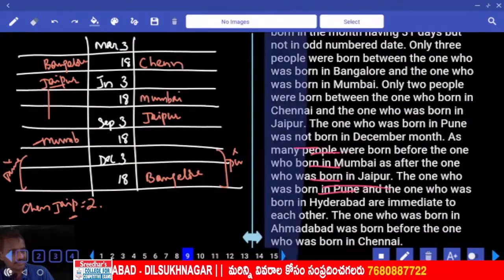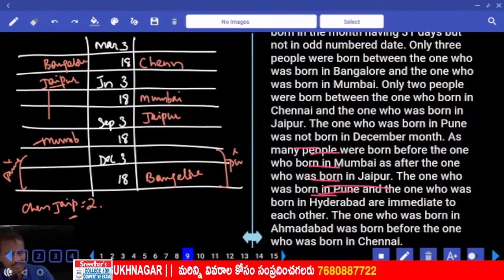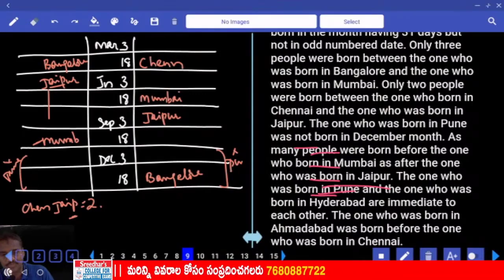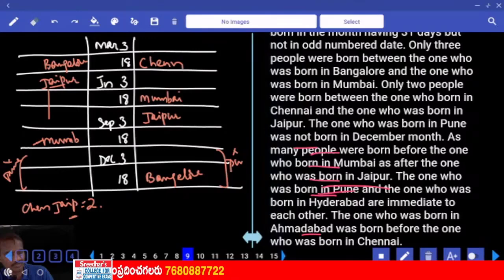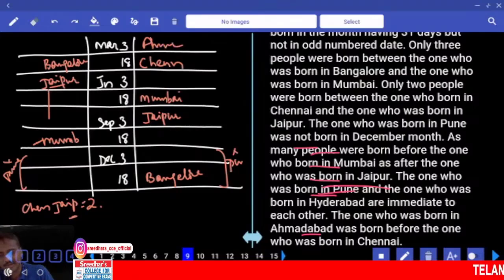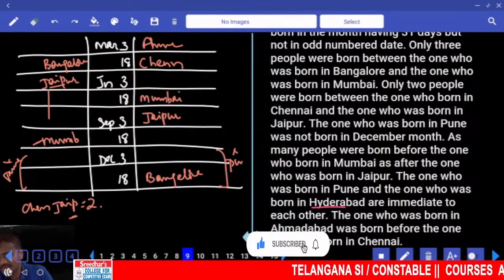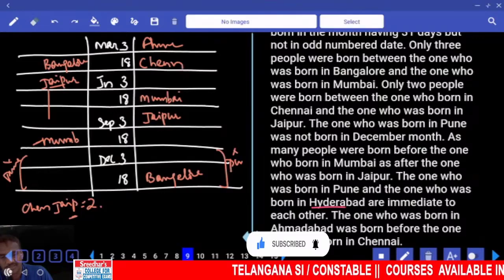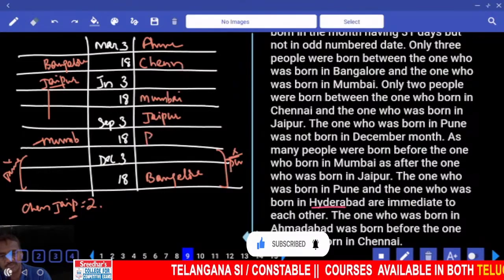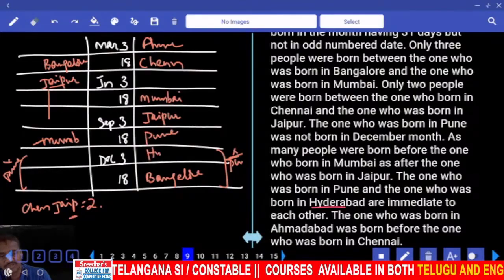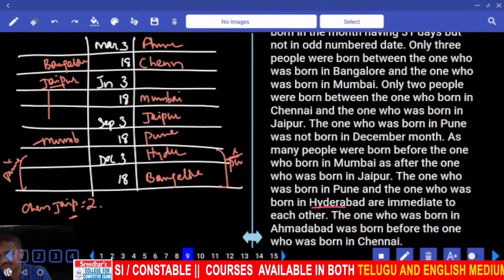And the one who was born in Pune and Hyderabad are immediate to each other. The one who was born in Ahmedabad was born before the one in Chennai. Now before Chennai, who is born? Ahmedabad. And between these 2 persons, Pune and the one who was born in Hyderabad are immediate to each other. Now Pune and Hyderabad are immediate to each other, and Pune cannot be at this place, hence Pune must be here. If Pune is here, Hyderabad is here. And Hyderabad is here, what else is left over?